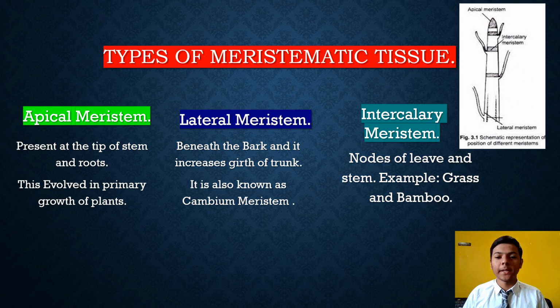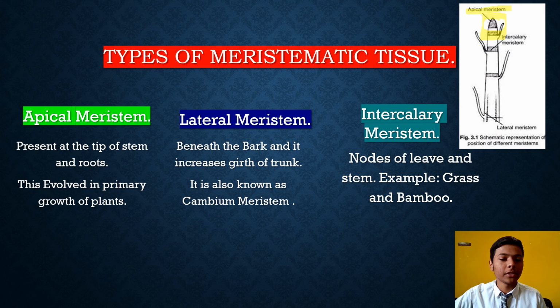Now, types of meristematic tissue. There are three main types: first is apical meristem, second is lateral meristem, and third is intercalary meristem. So, apical meristem is present at the tip of stem and roots. See, in this diagram, apical meristem. Here is the tip of the plant, and it is also present in the roots, but in the diagram it is not given.